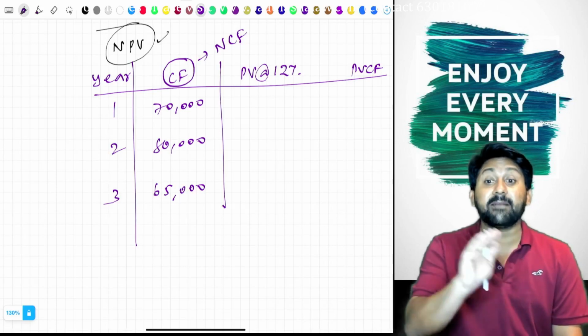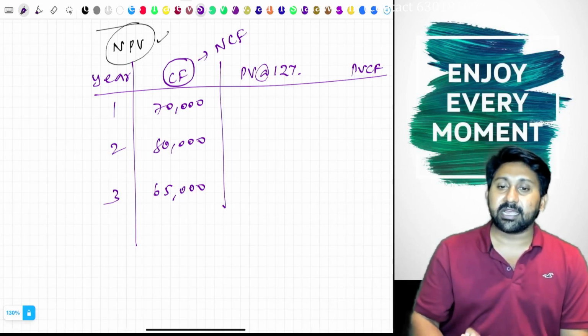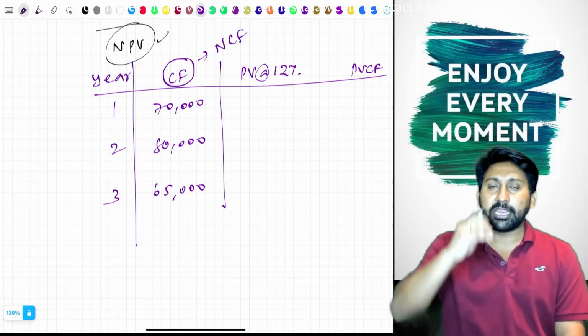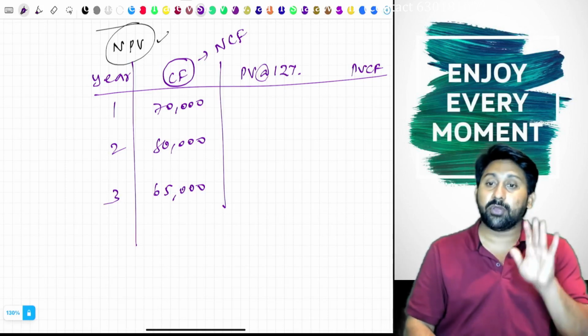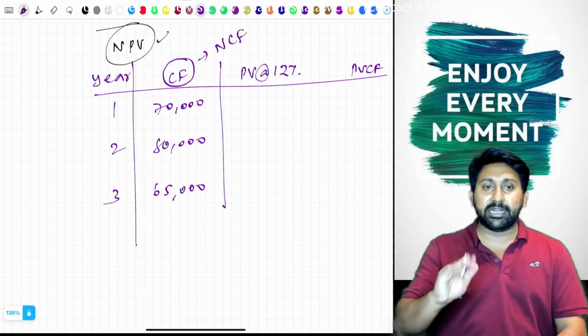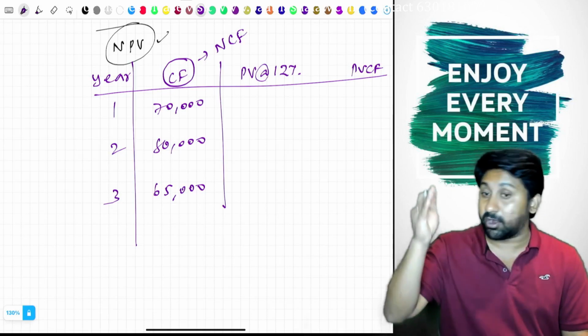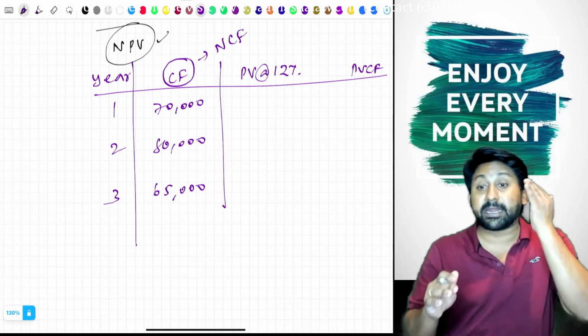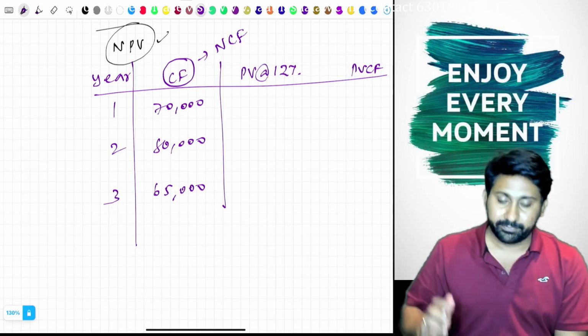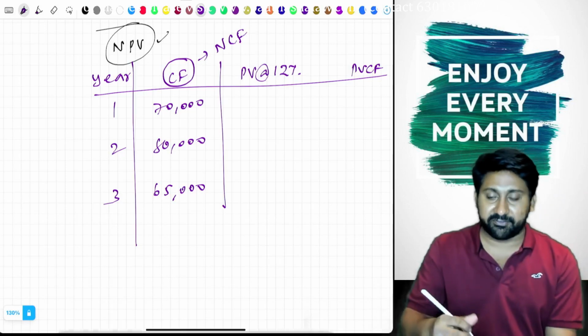We are doing capital budgeting. Budget means we make it for something yet to happen. So these cash flows have not yet come. We expect that these will come in future: 70, 80 and 65.